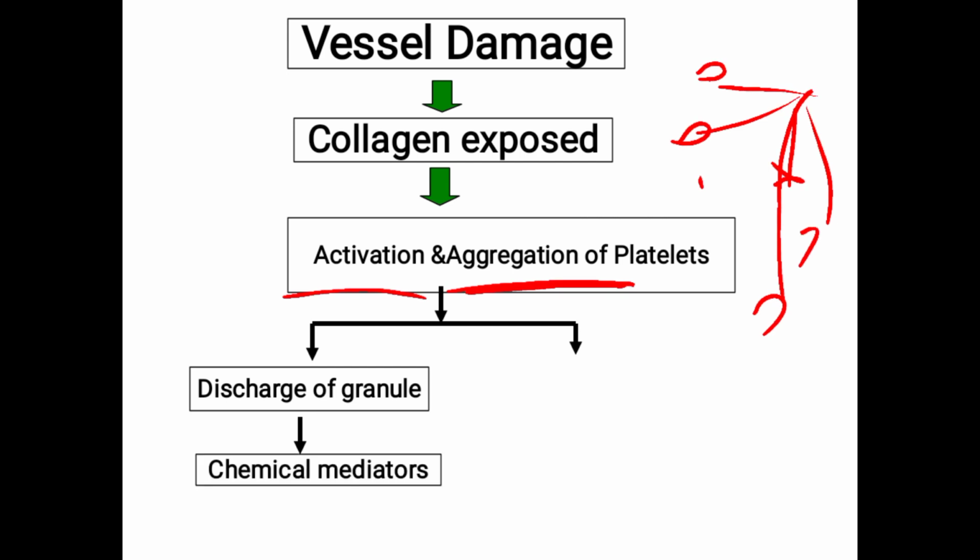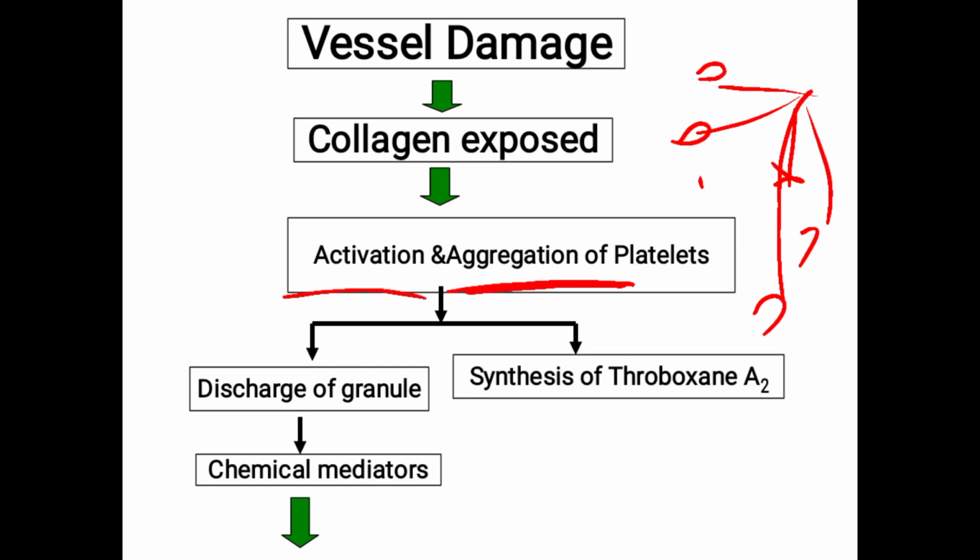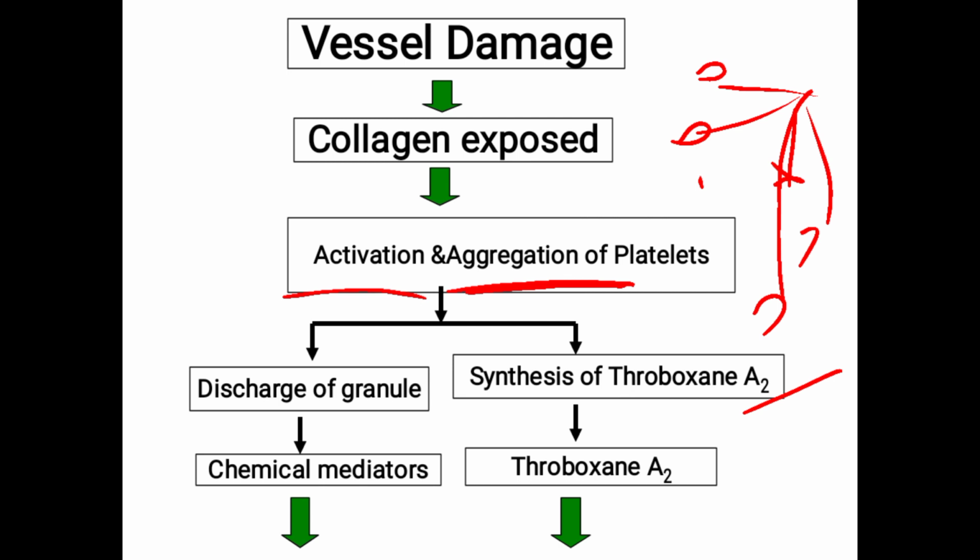This acts as a chemical mediator, and there is a synthesis of thromboxane A2. So from the platelet the granules get discharged, which acts as a chemical mediator, and thromboxane A2 is synthesized.